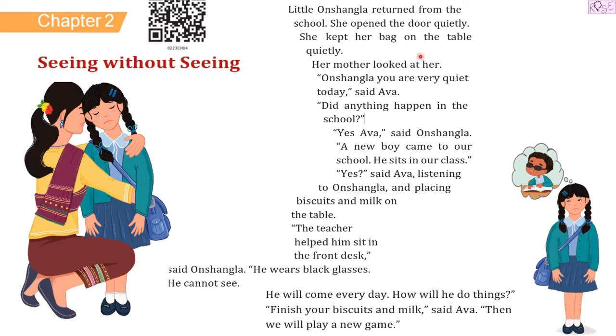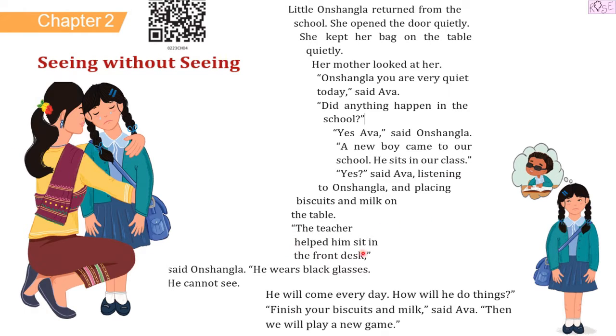So, till here, what has happened? Onshangla has returned from the school and she is very sad about something. She is telling her mother Eva that she is sad about a new boy that has come to her class. Okay, and what is the reason? We'll get to know ahead.